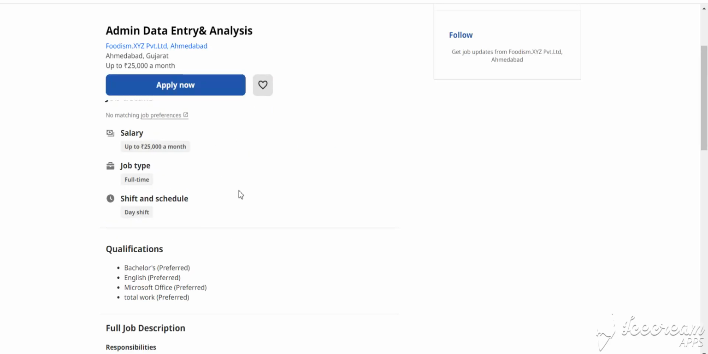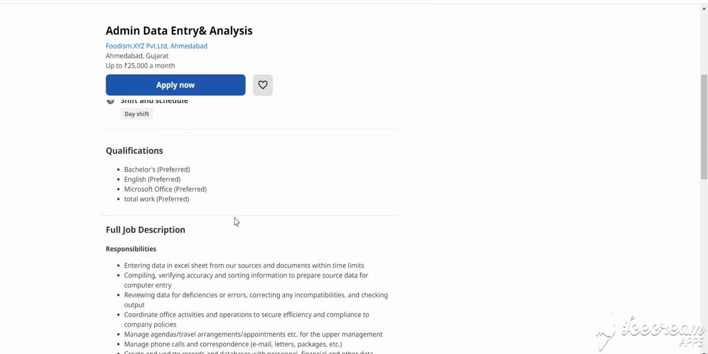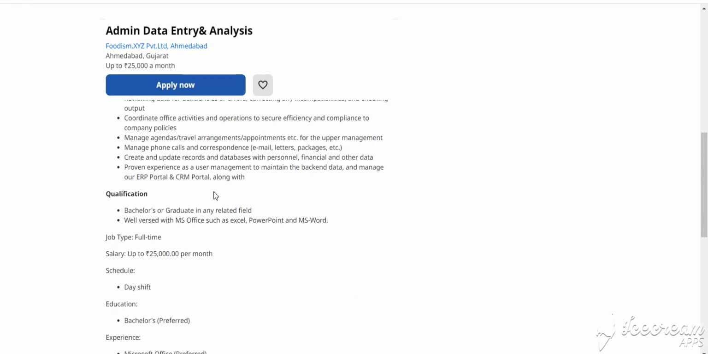Our next job is admin, data entry, and analysis, and the salary is 25K, and the location is Ahmedabad, Gujarat. This is your responsibility, and the qualification needed is a bachelor's or graduation degree. How to apply for this job? You simply click apply now and fill in the details.